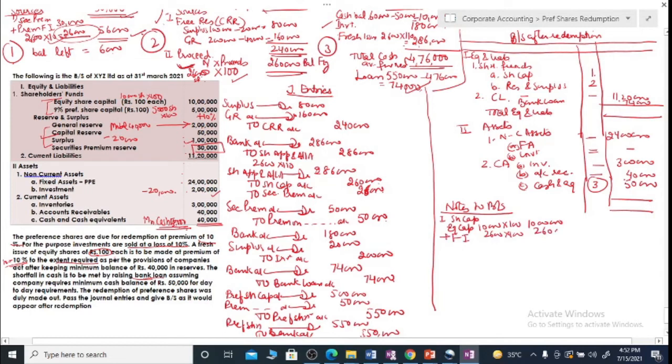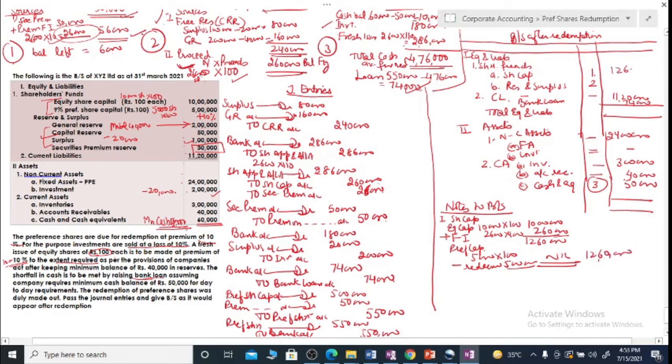So total equity capital is 12,60,000. Then you have preference capital. In preference capital we have 5,000 shares of 100 each less capital redeemed. The total capital is redeemed, so nil capital is left. So overall our capital is 12,60,000.